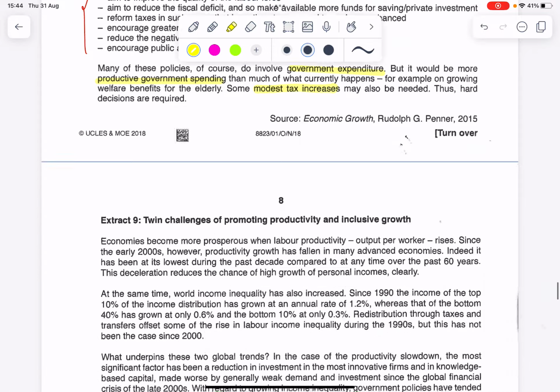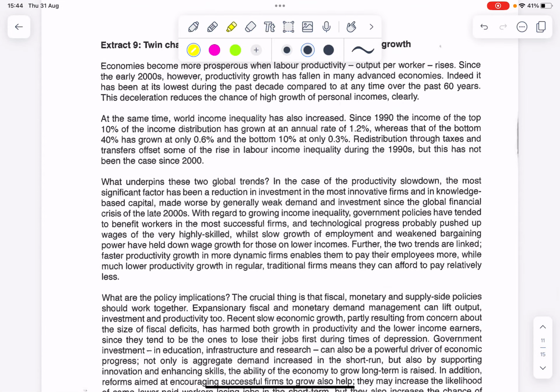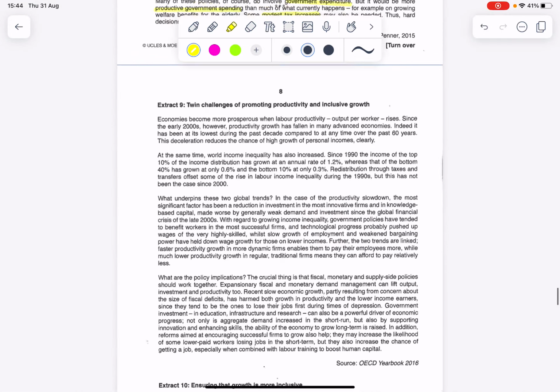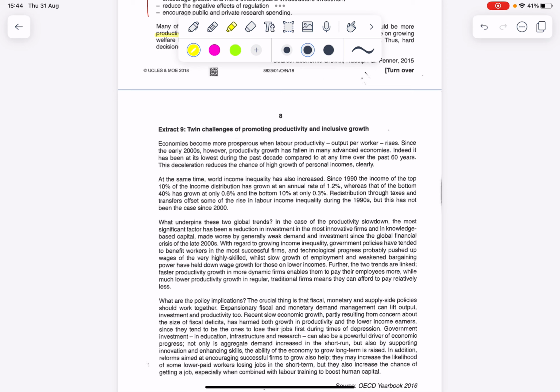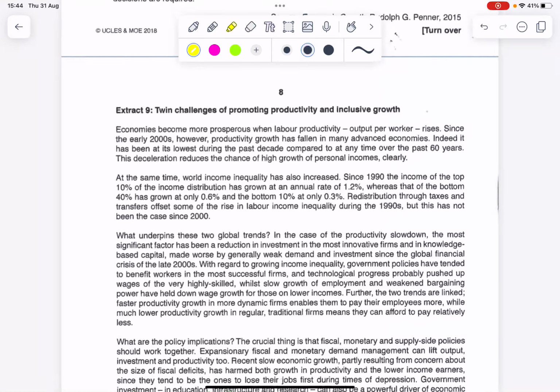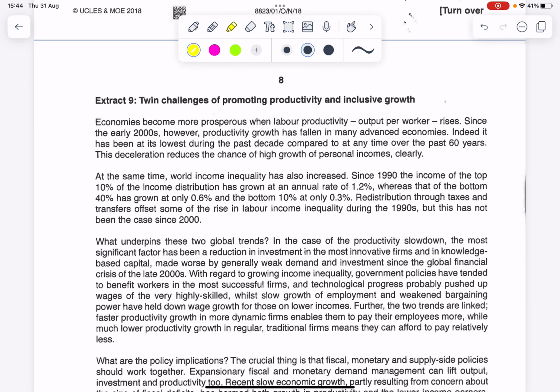Okay, when I look at the last two extracts, it's actually very, very long, but the idea of productivity and inclusive growth, we can guess that it would be something related to inequality, income inequality, inequity, whatnot. So if we look at the second paragraph: at the same time, world income inequality has also increased. So bingo, we're right. And this just tells us how it has increased.